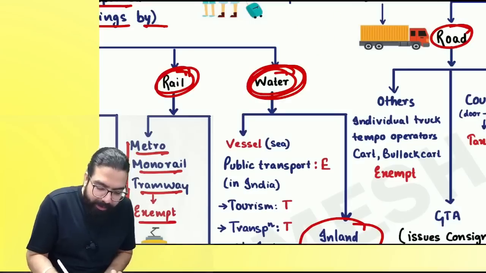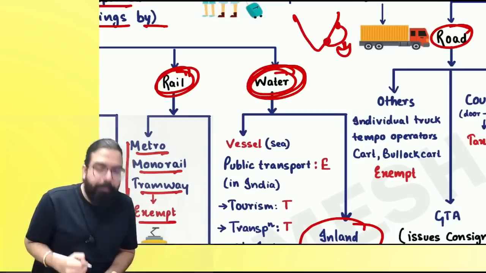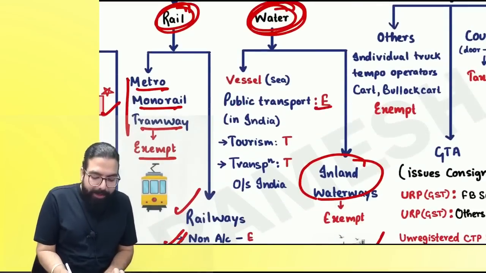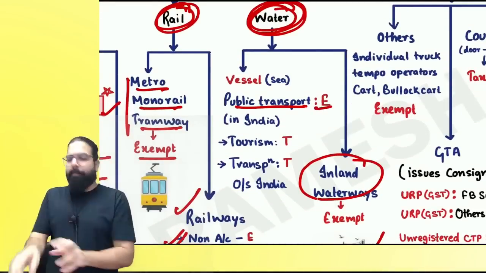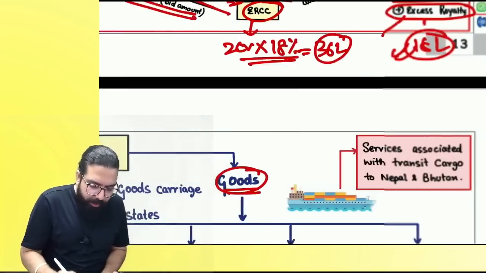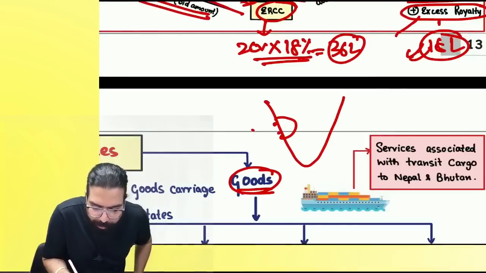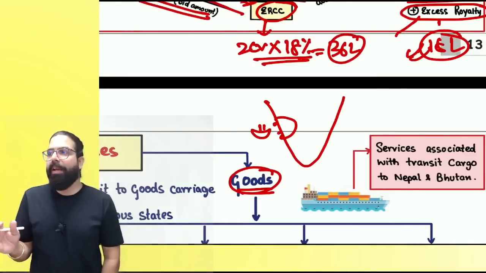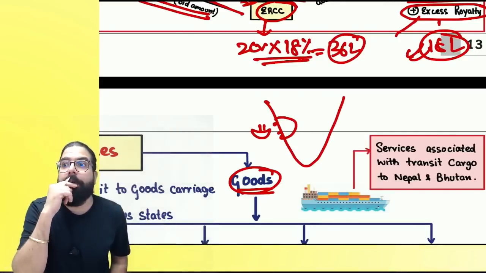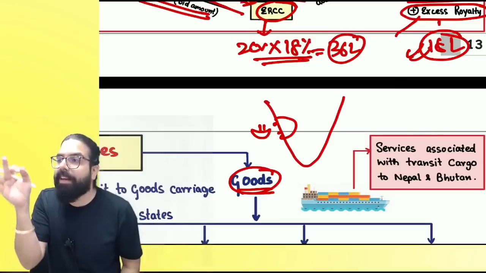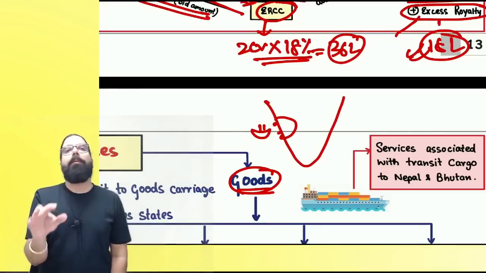But supposing this is the Indian coastline, from one place to another place, people use the ship to go. Now, the government is telling that if it is public transportation, then it will always be exempted. Suppose this is Goa. What happens in Goa? From one point to another point, people go in ferry. You know ferry? That is again public transportation or not? Yes.